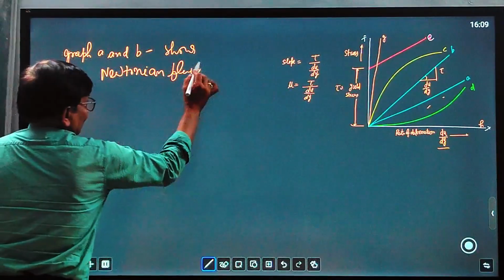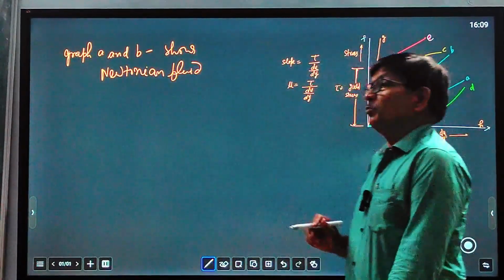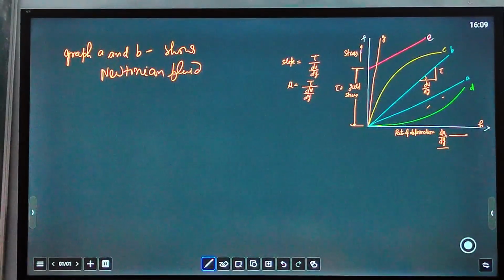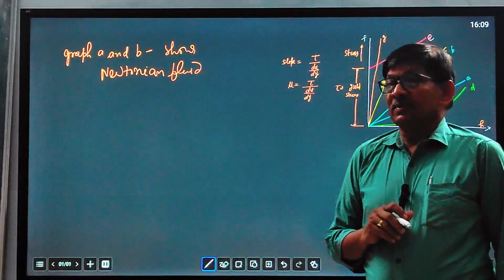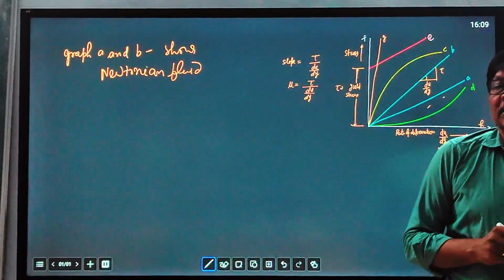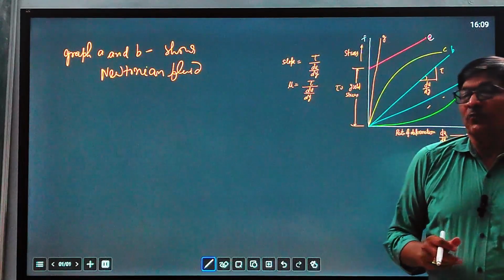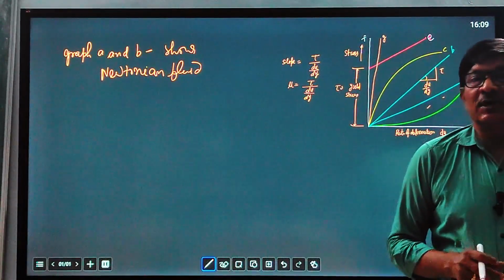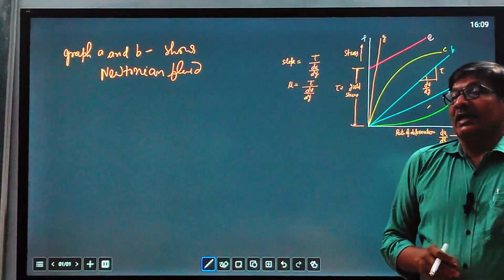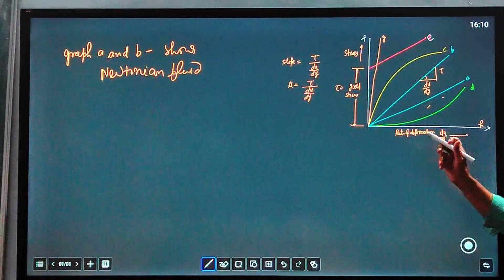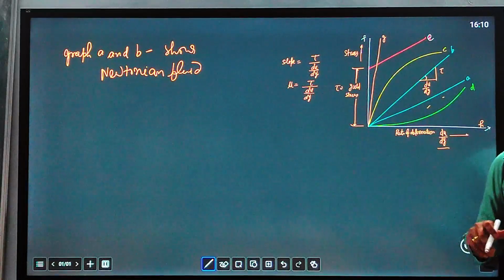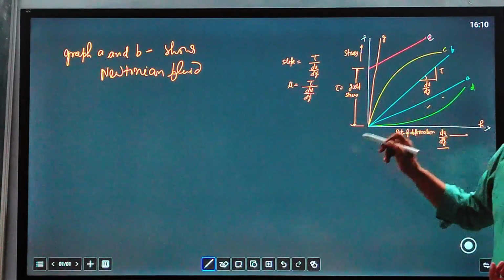The coefficient of viscosity remains constant in both graphs, but why are they different? Though the slope is constant, the slopes are different, meaning the viscosities are different. For example, one is kerosene oil and one is water. When the fluid changes while still following Newton's law of viscosity, the viscosities are different. A different slope means a different viscosity.